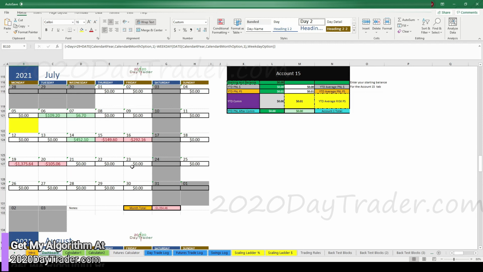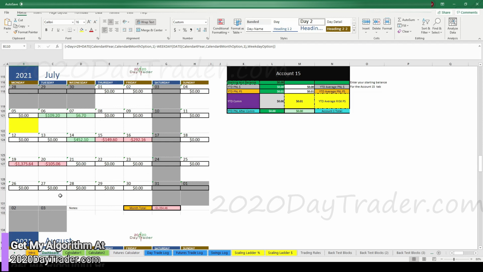I won't be able to make a green week out of it, but at least I can reduce this a little bit. And then next week, if I can trade a bunch, especially if I don't trade on Thursday, I got 2 days. There's no way I'm making that with $100 risk reward and 4 tickers. So the most I can make this week, if everything goes perfect, is $800. That doesn't even cut this in half, or it does cut it, yeah, it cuts it in half a little bit. So that's if everything goes perfect with 2 days, I can do about 800 and cut this a little more than half.